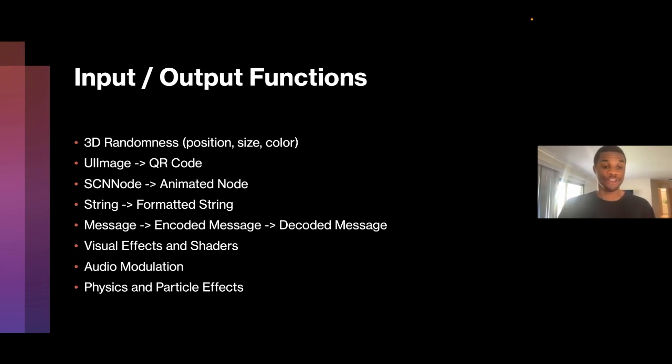Audio modulation. So we just saw in that last example where we had some NPCs who could talk back. Well, there are some built-in speaking functions inside of iOS through what's called AV Foundation. And so you can ask ChatGPT to help you modulate that audio to help it sound more realistic, and it will do that. That's something I've done in the past, so that's why I put it on the slides.